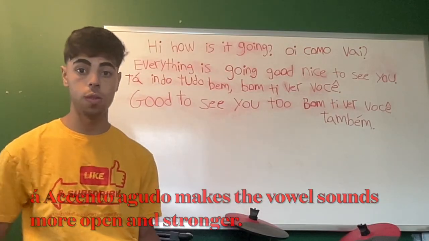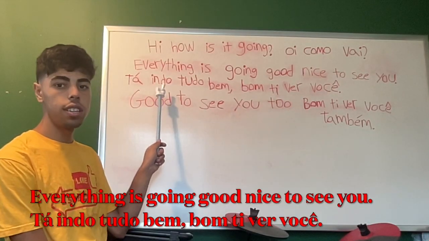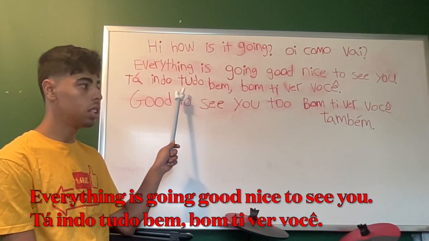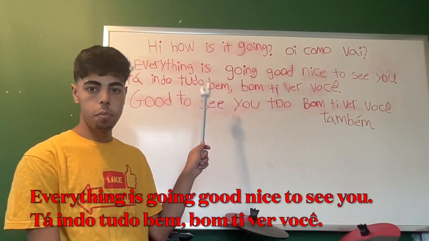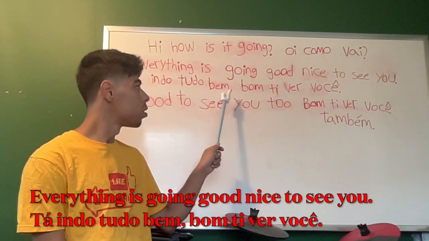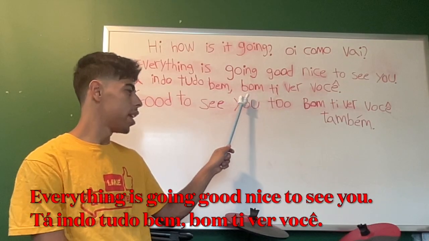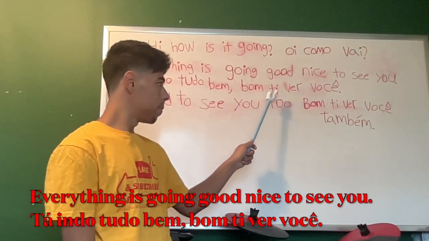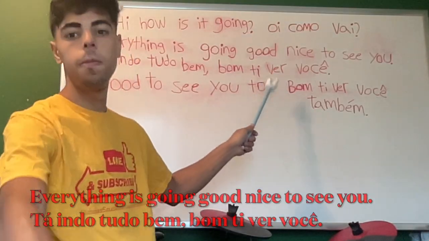I-N-D-O. T-U-D-O. B-E-M. B-O-M. T-I. V-E-R.